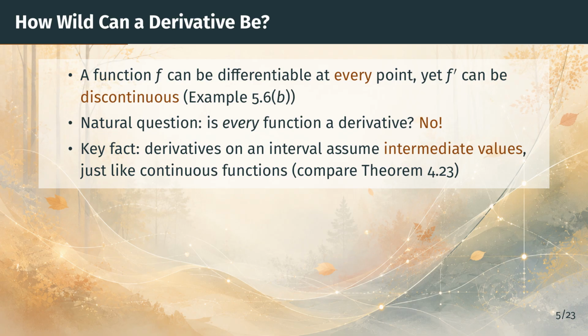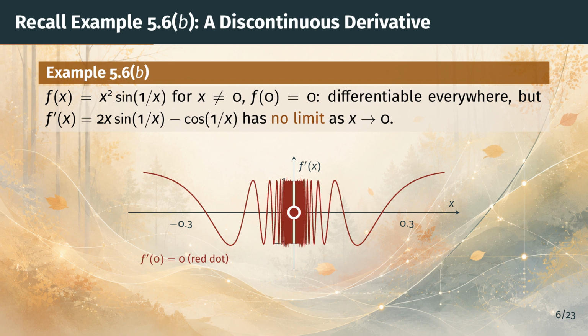Before we state the precise result, let's take another look at the example that started this discussion. As you can see on the slide, the function f(x) = x² sin(1/x), with f(0) = 0, is differentiable at every point, and f'(0) = 0.